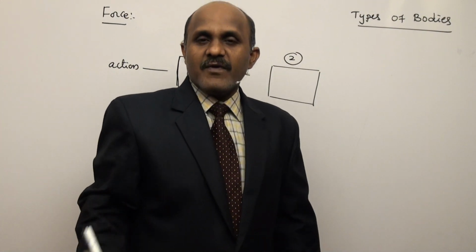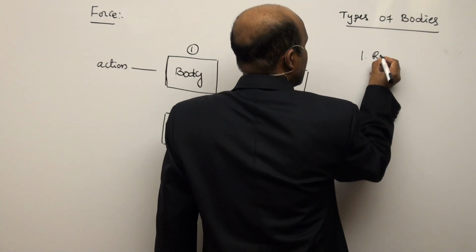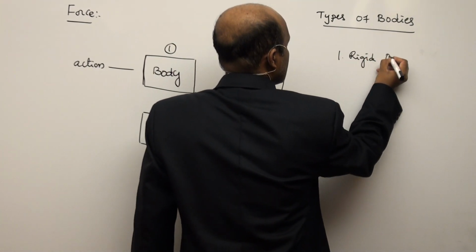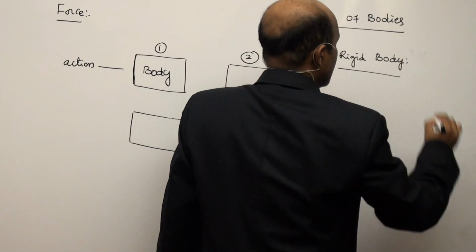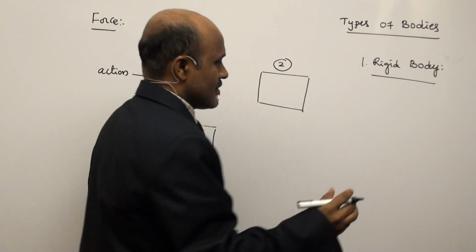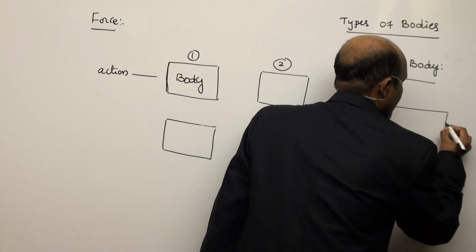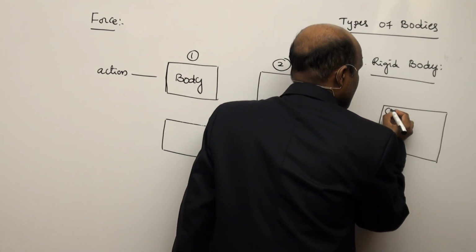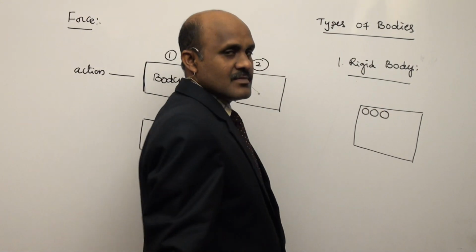The first one is the rigid body. What is a rigid body? See here, if a body comprises so many particles, here is one particle, here is another particle, here is another particle.